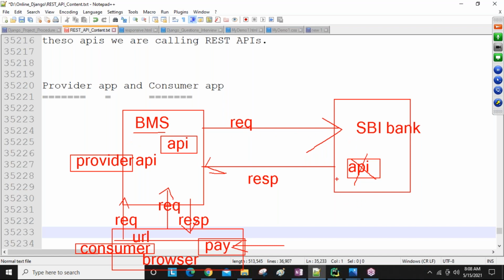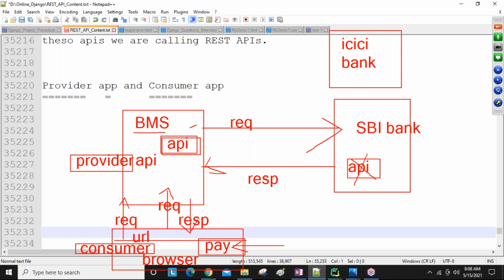Parallelly, I have an ICICI bank account also. So if the SBI person is not providing the APIs to communicate from BookMyShow to the SBI application, and it is not possible because of the API, then obviously the user will select ICICI bank.